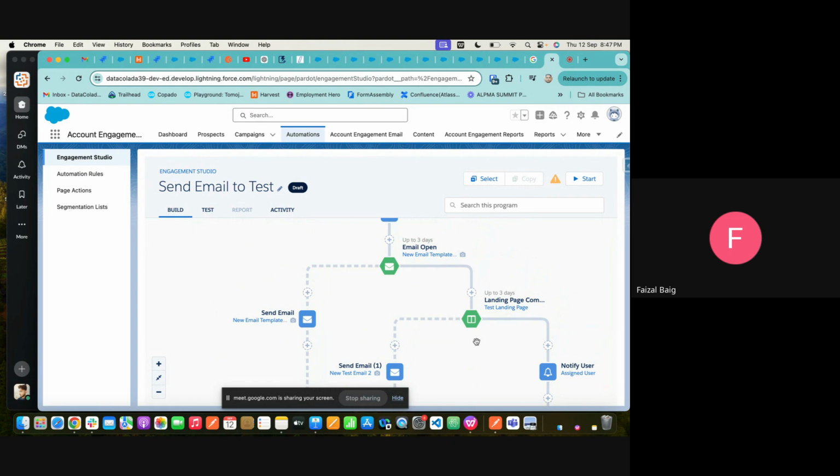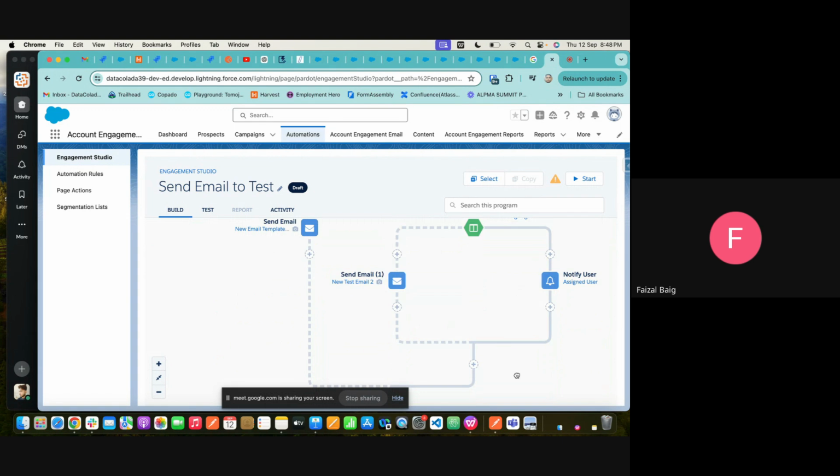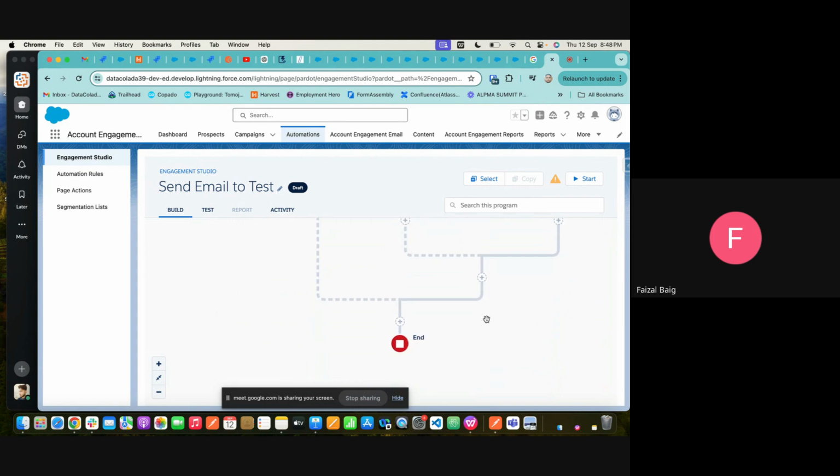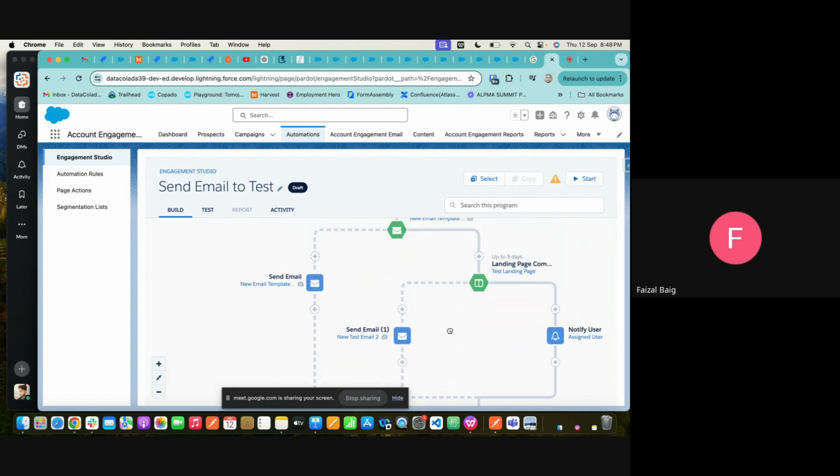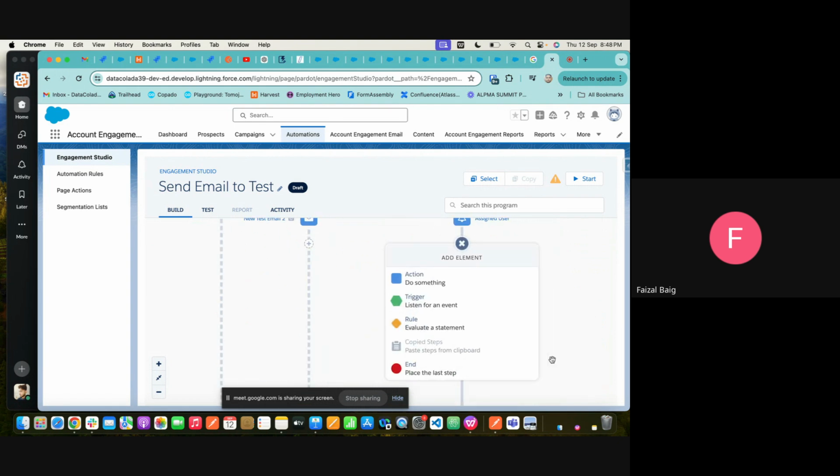The email where no email should be sent, and for yes, the landing page should be sent. And in the landing page, in no, one more email should be sent. And for yes, notify the assigned user. So scroll down. After this, scroll a little up. After notify the user, click on the plus sign. Click on end, place last step.